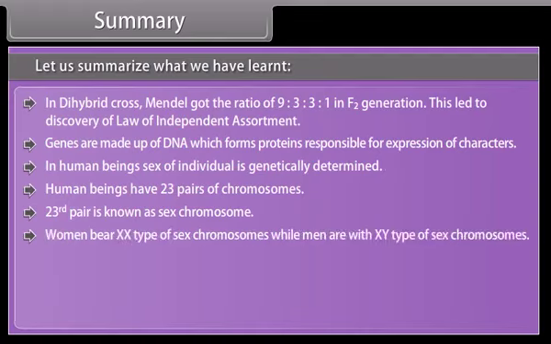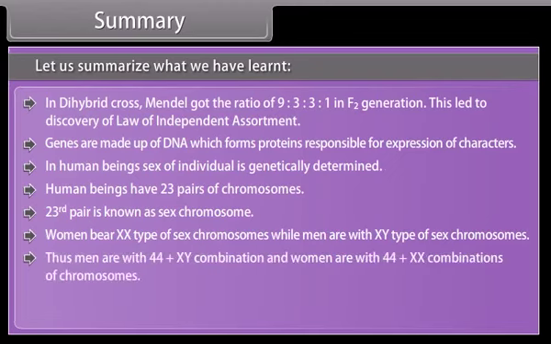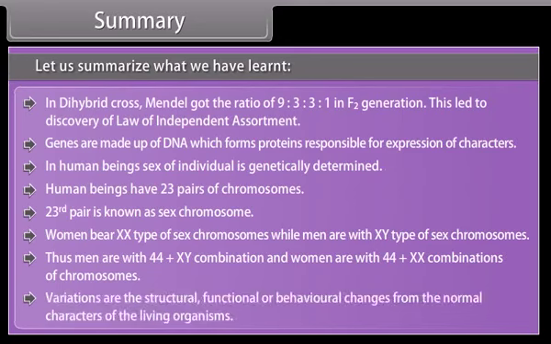Women bear XX type of sex chromosomes, while men have XY type. Thus, men have a 44 plus XY combination, and women have a 44 plus XX combination of chromosomes. Variations are the structural, functional, or behavioral changes from the normal characters of living organisms.